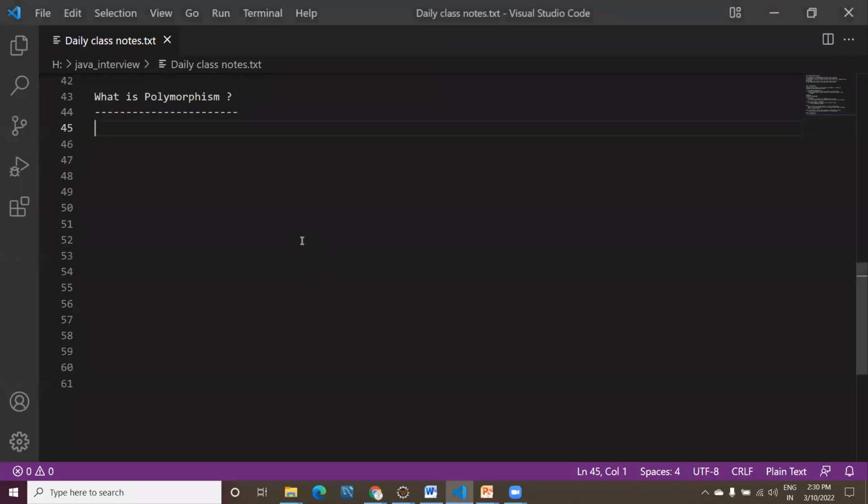Okay. Now what is polymorphism? Guys, polymorphism is an important concept in object oriented programming languages. Object oriented, this is the very first point you need to say if anyone asks you. Yes, this is one of the OOP concepts.